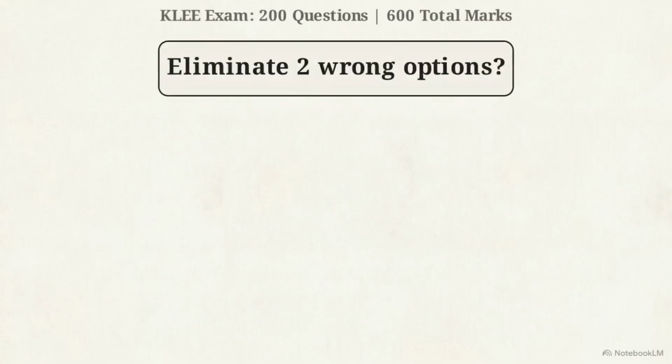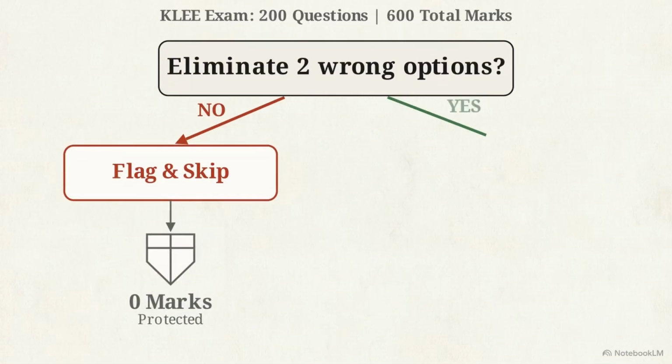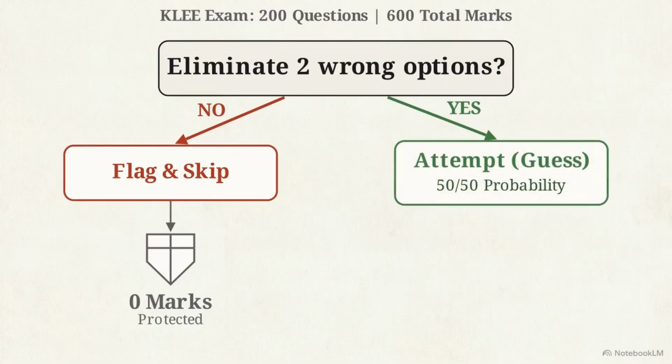The decision to guess depends on one factor: can you eliminate 2 wrong options? If no, follow the red path, flag, and skip to avoid point loss. If yes, the green path gives you a 50-50 probability of gaining 3 marks.